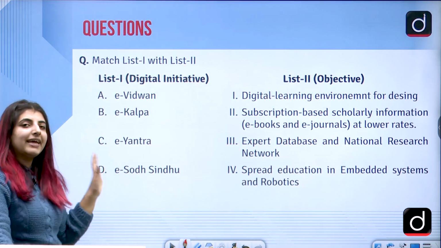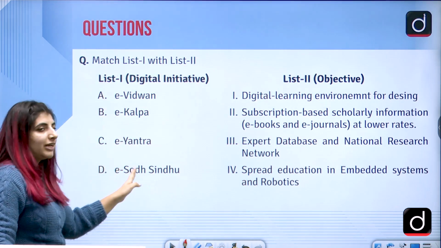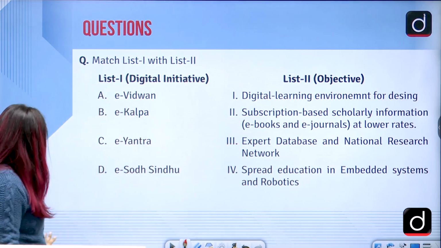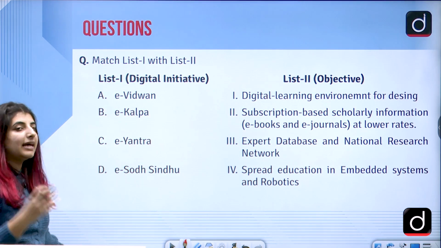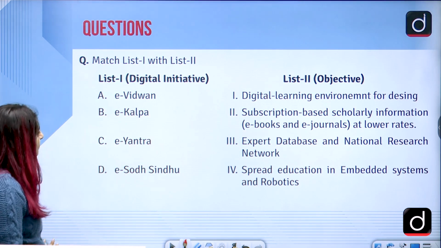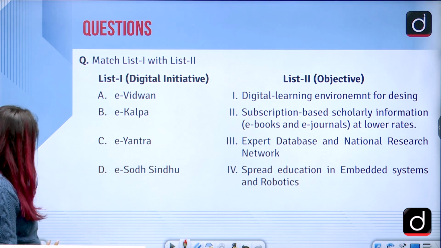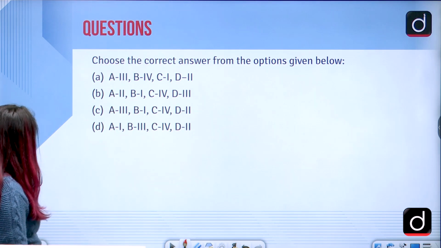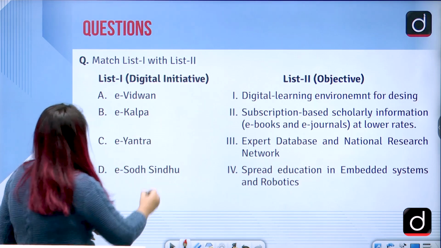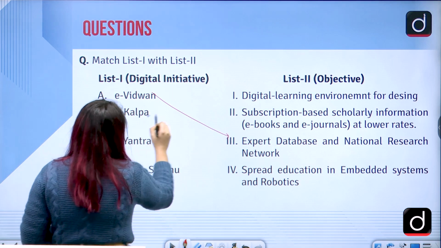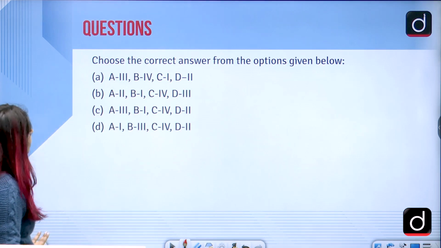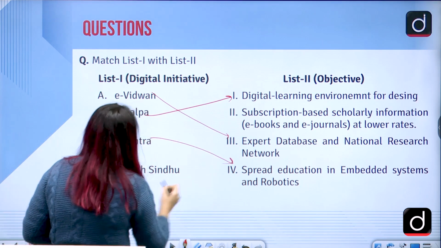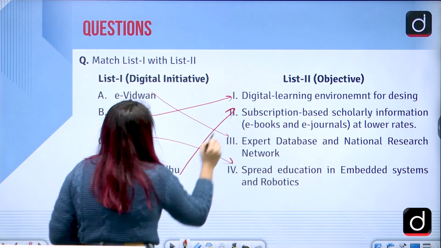The next question is again, match the following, the digital initiatives with their objectives. The answer to this question is, first of all, pause your screens and see what you have here as the answer. The answer to this question is option C, that is A3, B1, C4 and D2, correct?